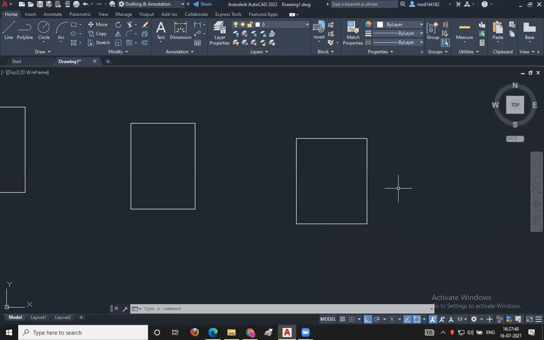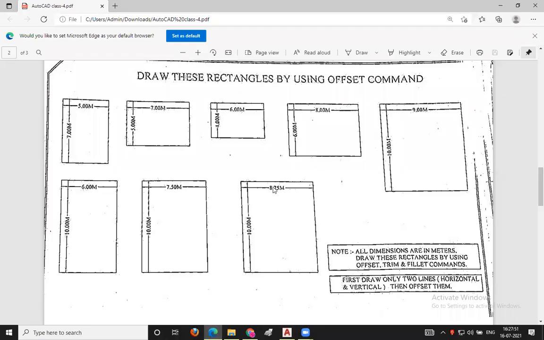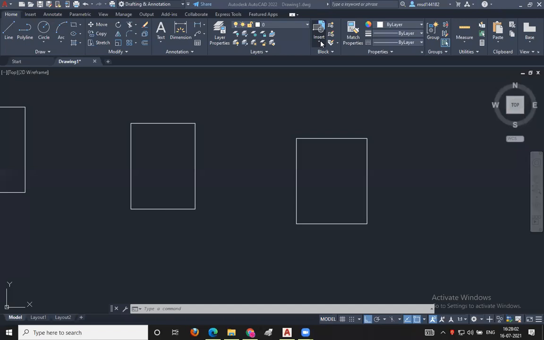Here we also have dimensions, the text. So we will be learning how to add these dimensions. Which command should I use for showing the dimensions?